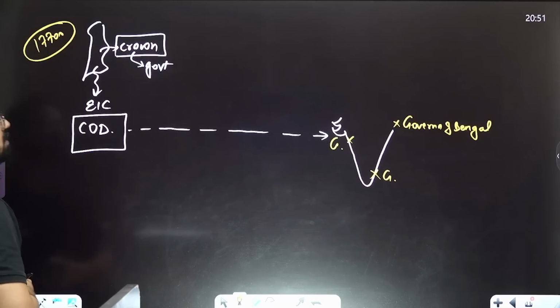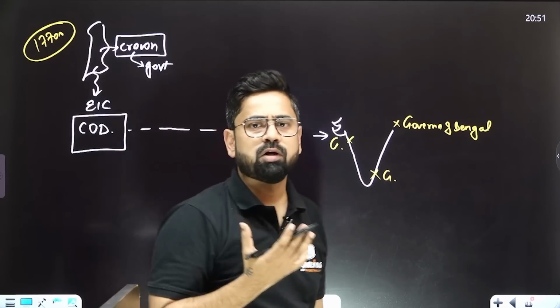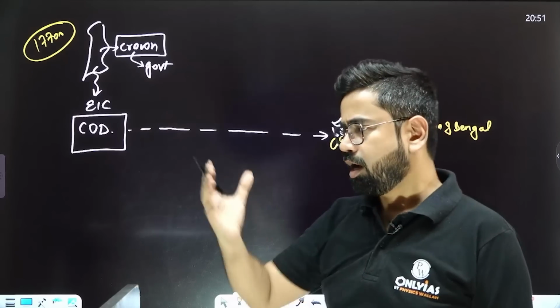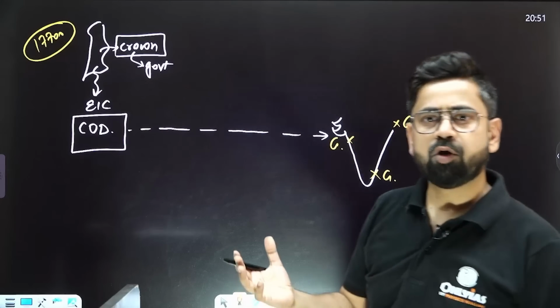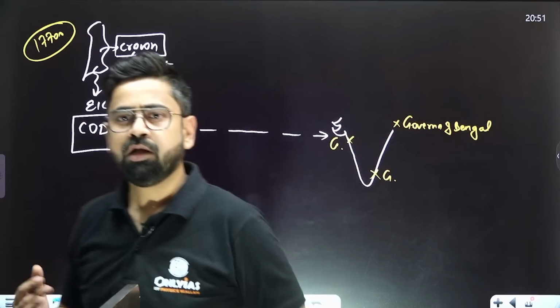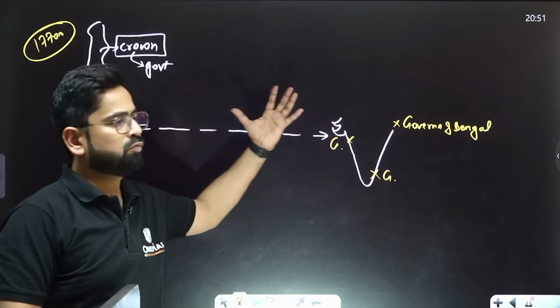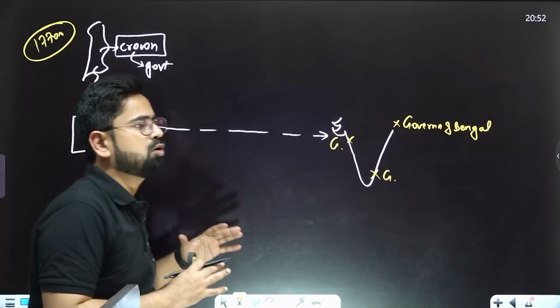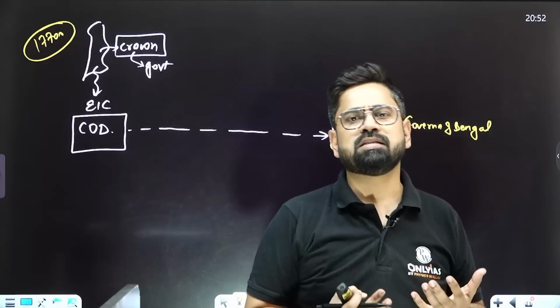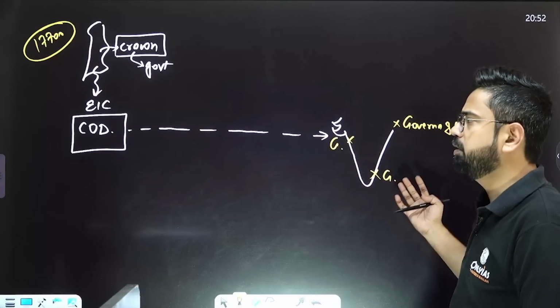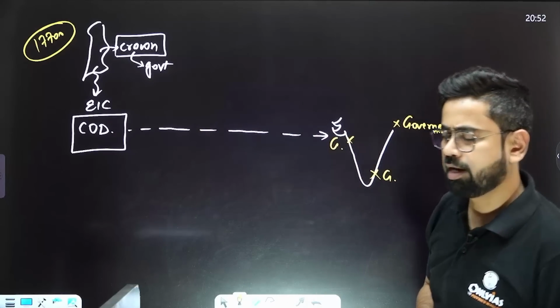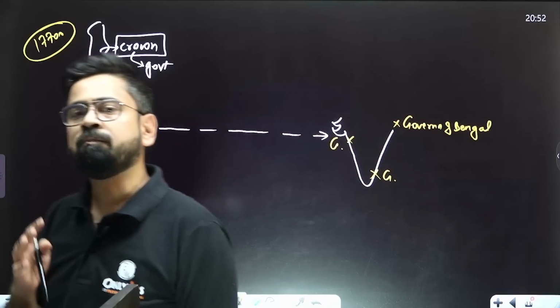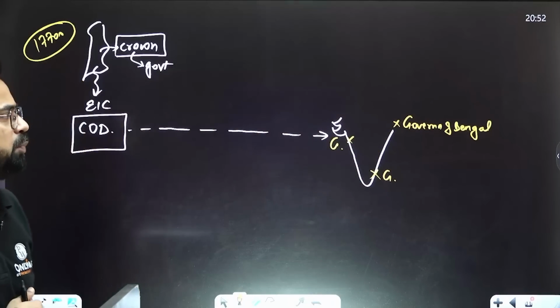Now in the 1770s, the Crown decided that they want to regulate the whole functioning of the Court of Directors, because they realized that they are not functioning well. The revenue which is being generated from here is not at all profitable for the company. So there is a lot of mismanagement. Also, they realized that such a precious territory cannot be left in the hands of a private company, the Court of Directors. So they have to regulate this. Yes, so this idea of regulation came into the picture.